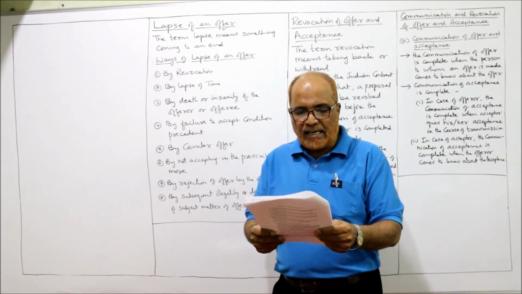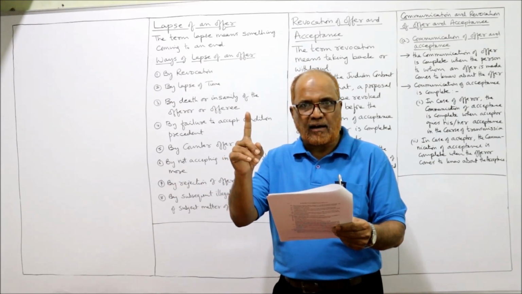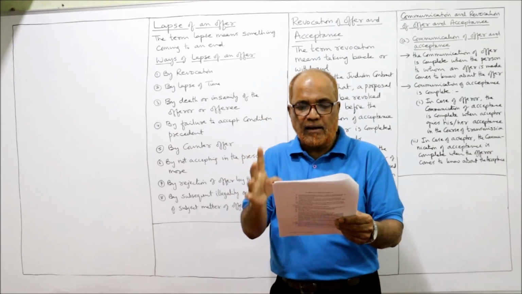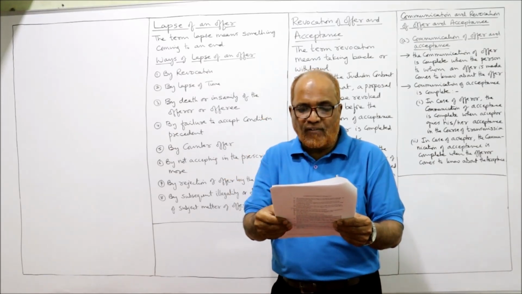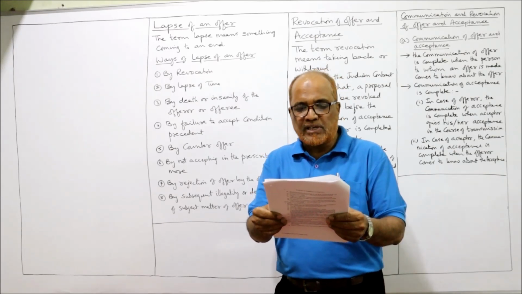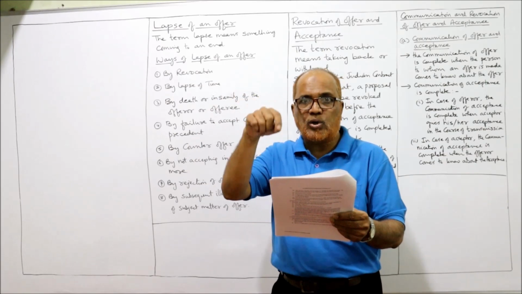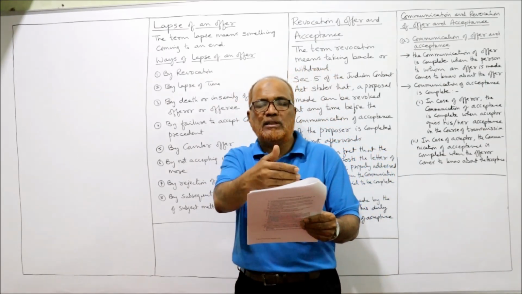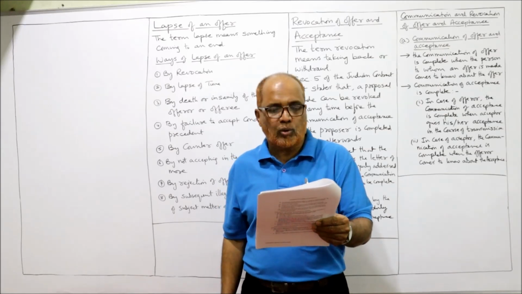Now, fifth problem. A offers to sell his house to B for rupees 1 lakh. B replies, offering to pay 90,000. A refuses. Subsequently, B writes accepting the original offer. Is A bound by the acceptance? No. Just now, in the previous problem, I told you.